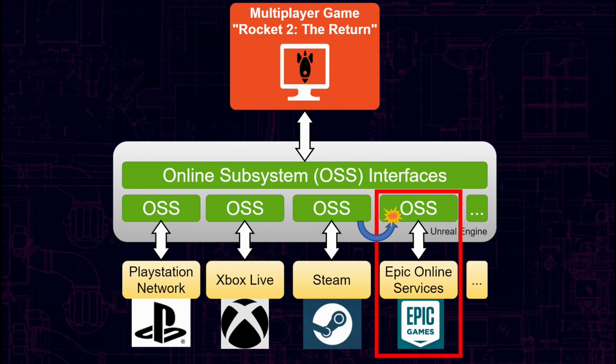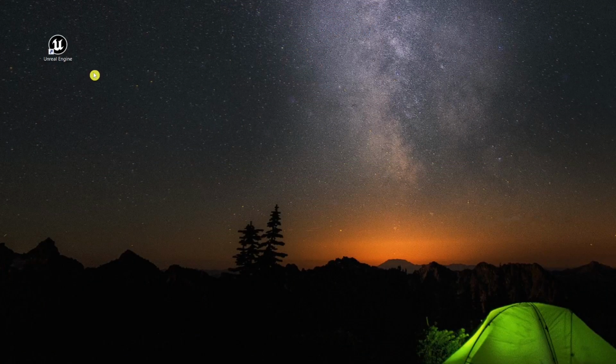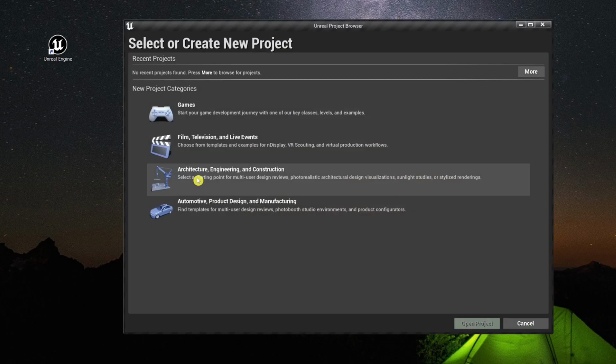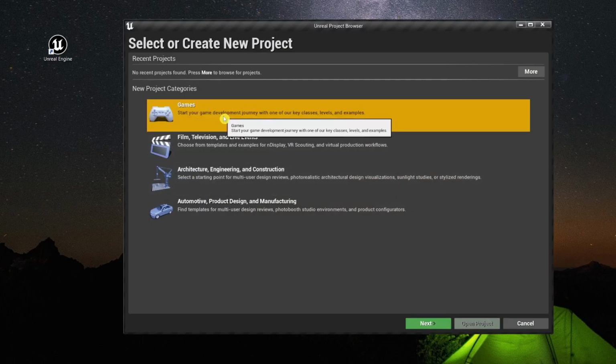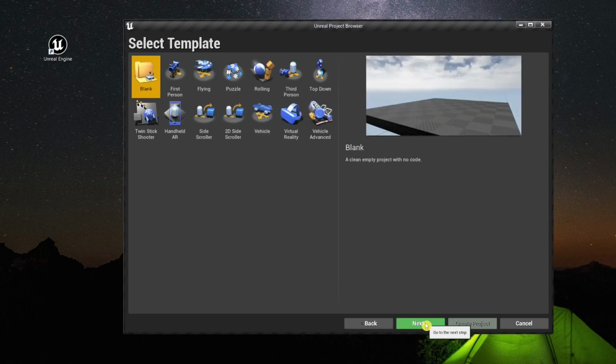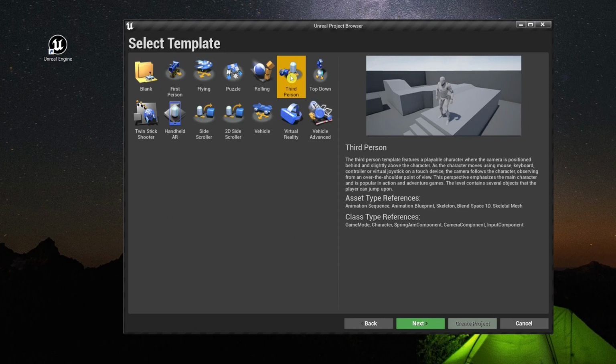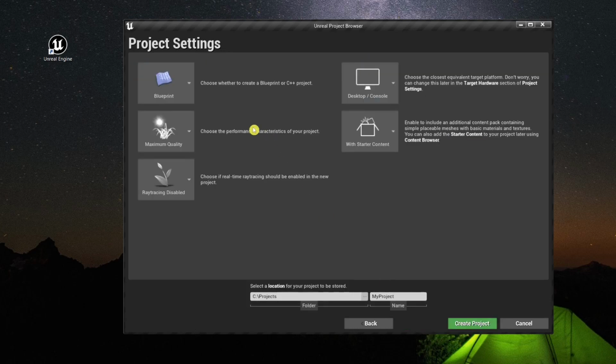That being said, to demonstrate the usage of the online subsystem EOS, we are starting with a new game from scratch. After all the theoretical work, we are finally starting Unreal Engine. Let's create a new project in the category Games. As template for our Epic Online Services test game, we choose the third-person template. It has basic multiplayer support. This is a blueprint-only project, no C++ involved.